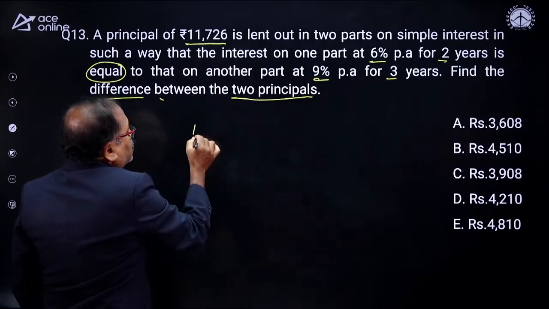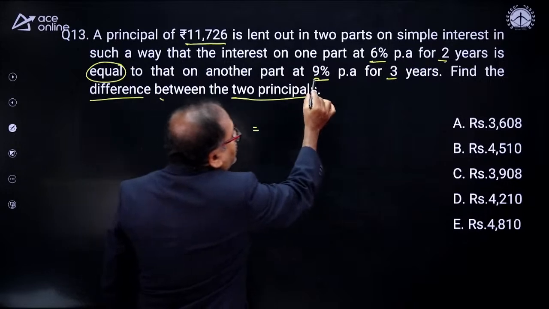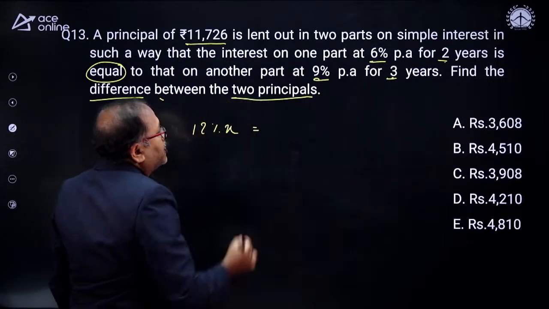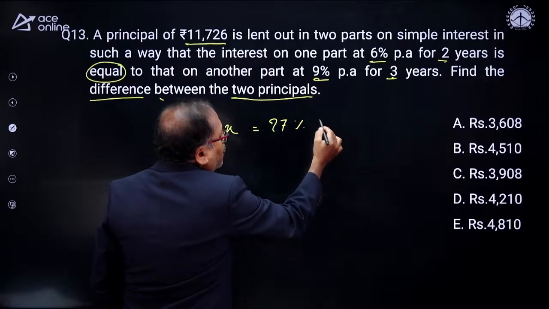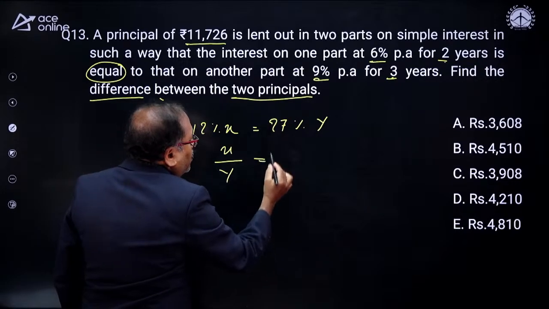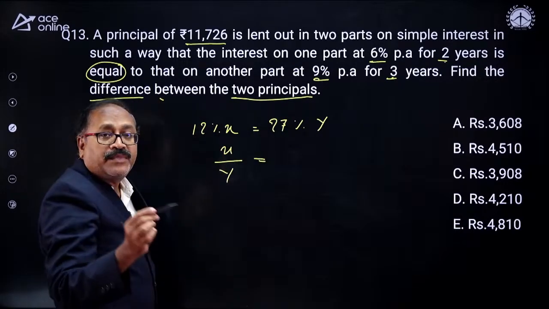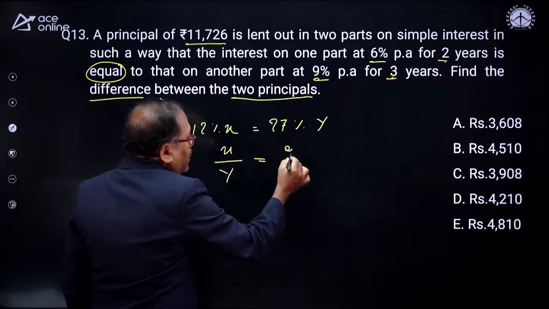So 6 into 2 is 12, so 12% of x is equal to, in the second case 9 times 3 is 27, so 27% of y. So therefore x by y, I am getting the capital ratio. Here it is 27 and 12, and with 3 it gets cancelled, and 9 by 4.